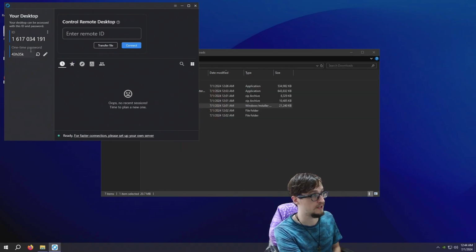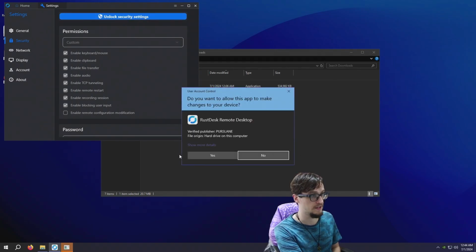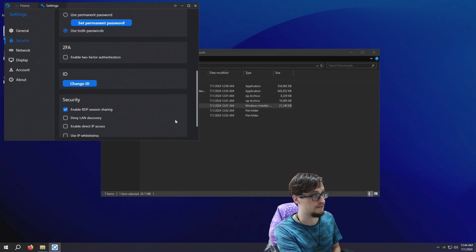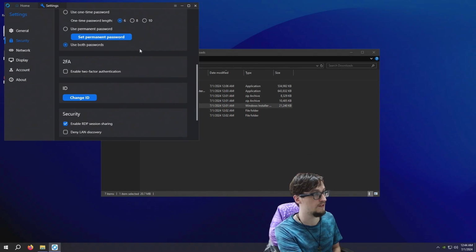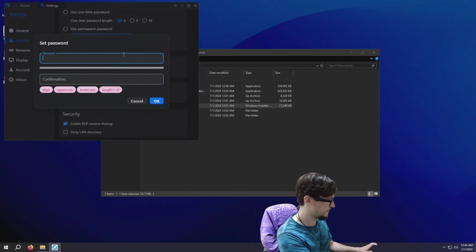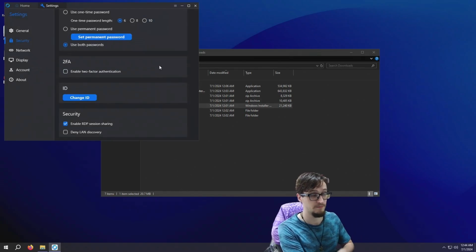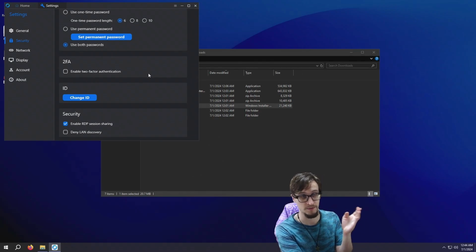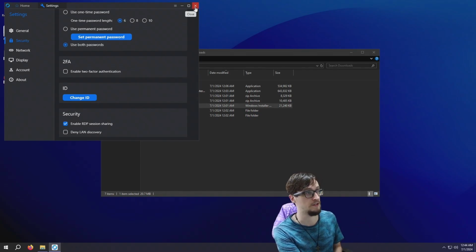One important note when setting up RustDesk is go over to the password, click on the pencil, unlock security settings, and then scroll down to password. Set a permanent password here. You want to set up a permanent password, so when you connect from your host device, your gaming PC, your main PC, to this one, you can use the permanent password and just log in with one click in the future.